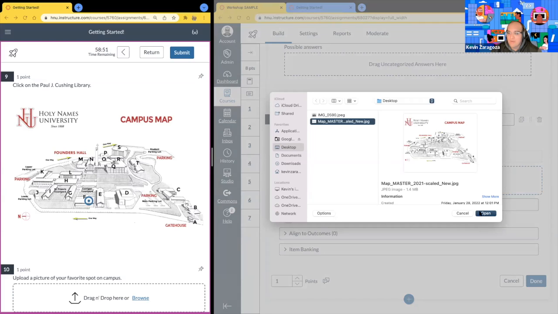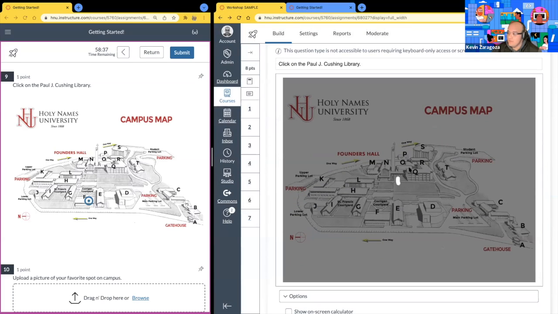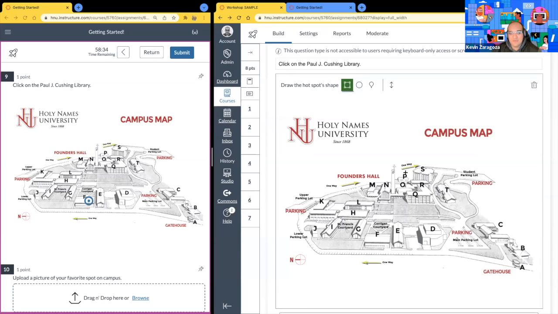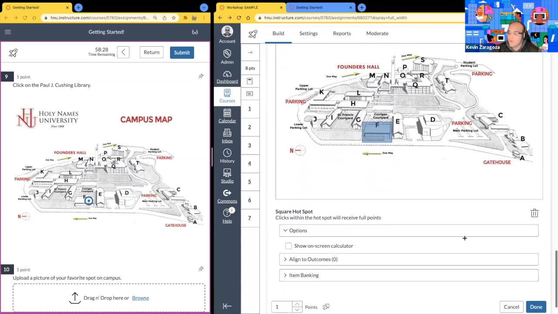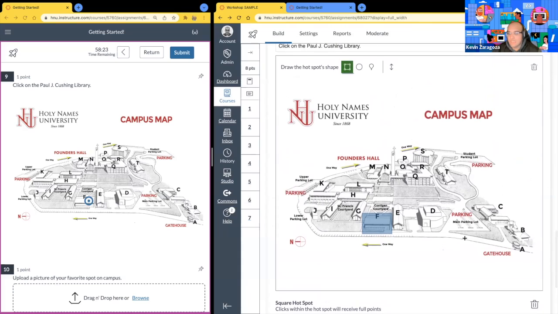And keep in mind, I am on a Mac, so it might look a little bit different if you're on Windows. But it's the same concept. It'll open up your file browser. You'll select the image and then you'll just open it. It'll upload onto Canvas and you'll see it. And then it's ready to go. Once it's uploaded, you'll highlight that area and move forward. Is that okay, Kelly? Mhm. You can also drag and drop it if easier.